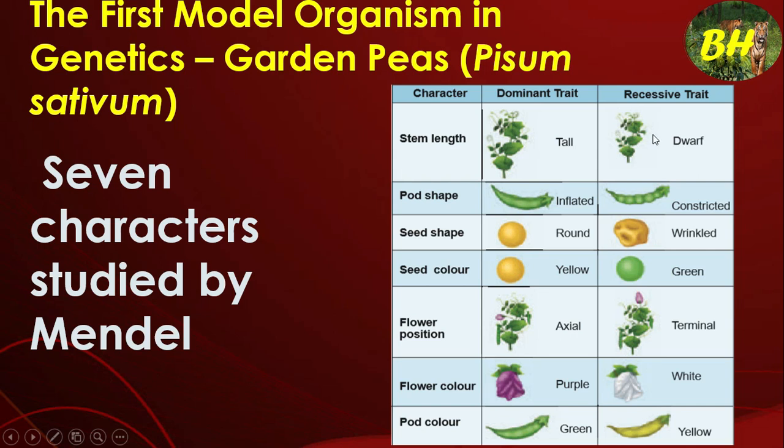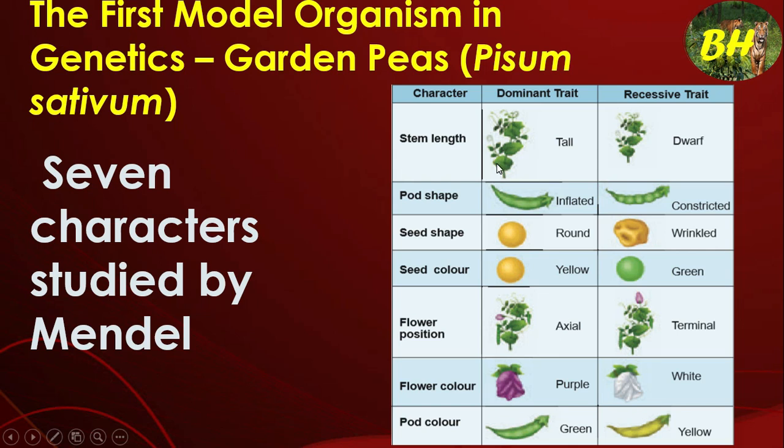When we cross these two characteristic plants, the character observed in the F1 generation only, we conclude is dominant, and the character which is suppressed in the F1 generation, we conclude is recessive.